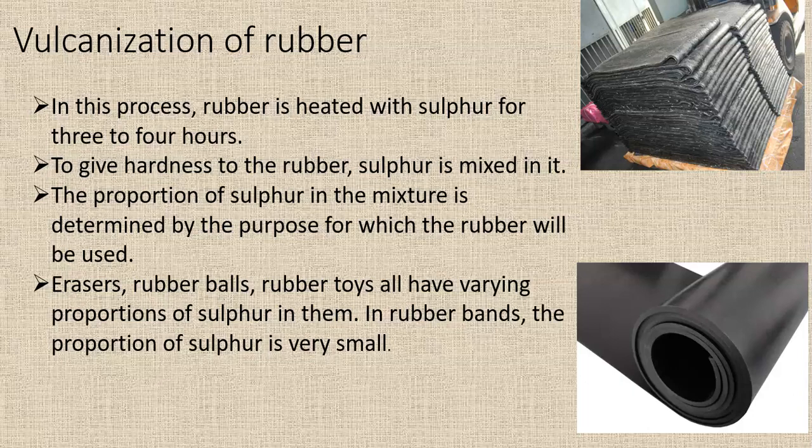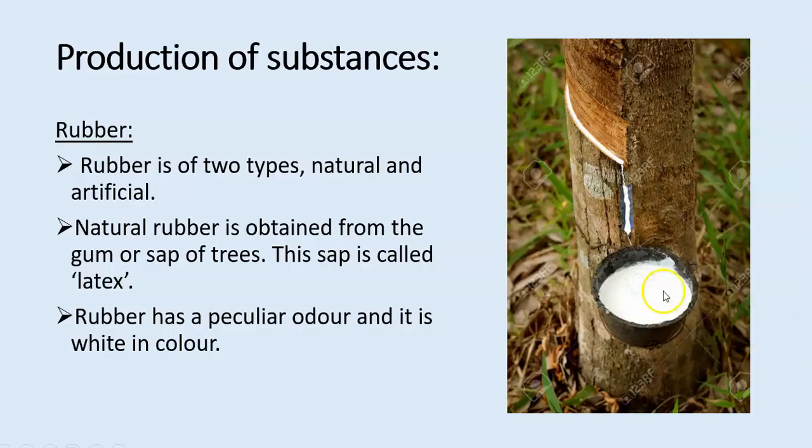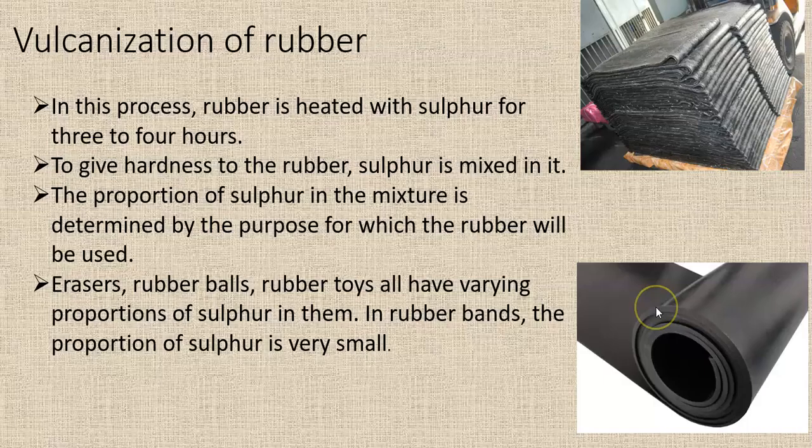Now, vulcanization of rubber. What is the meaning of vulcanization? Vulcanization means to make this rubber hard and sturdy for our use, and how is this done? In this process, rubber is heated with sulfur for 3 to 4 hours. To give hardness to rubber, sulfur is mixed in it, and certain other chemicals are also added, but sulfur is the main substance which gives hardness to rubber. Because, as you have seen, original rubber is liquid-like. So this is how it is made.